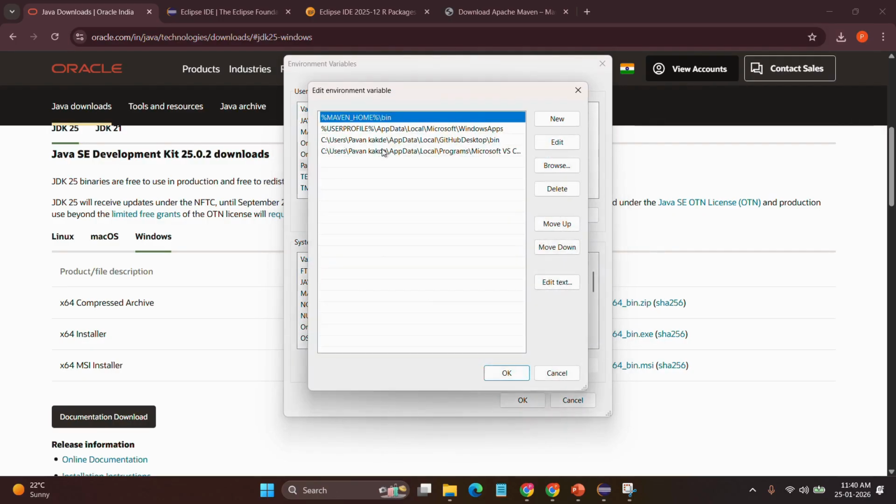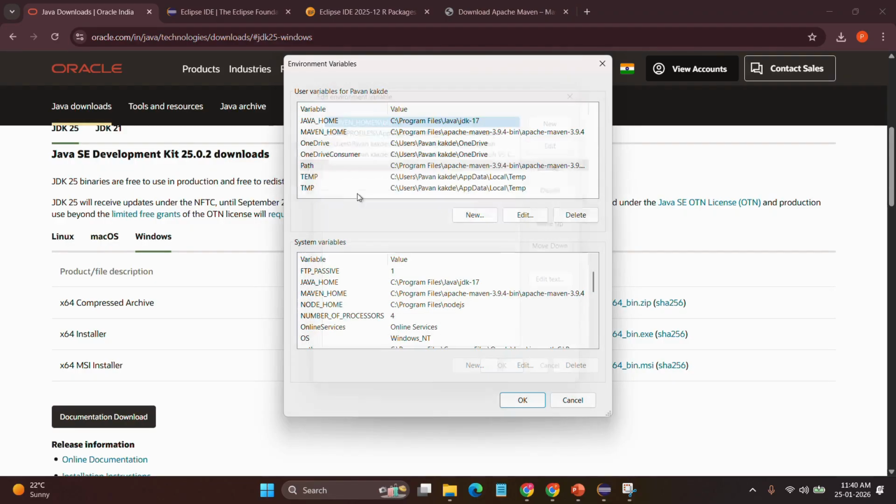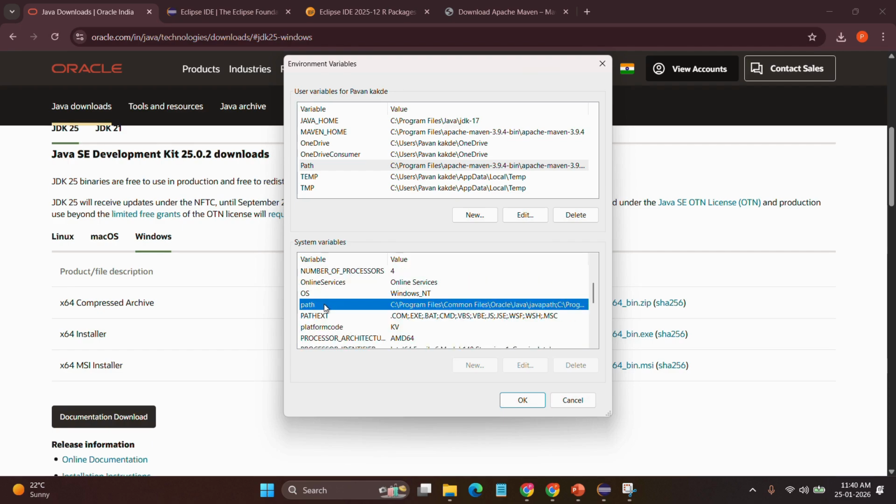Go to path in system variables. Add a bin.java path in the path variables. I have already added. Let's open the command prompt.